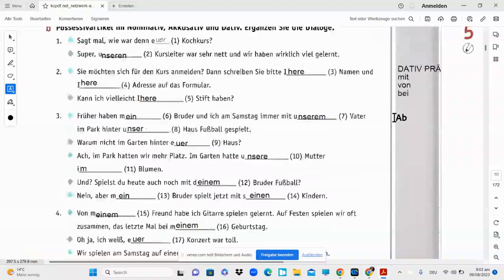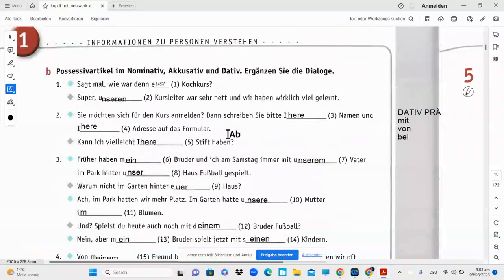Another video. In today's video, we are just going to study the next page of the Zwei Arbeitsbuch. The next page is, I guess, around the third one, the first chapter, the third page. Okay, so let's quickly go through this. The first question is about possessive articles in nominative, accusative, and dative. To save time, I've tried to write this down, but I'm going to explain it to you line by line. Don't worry about the same.